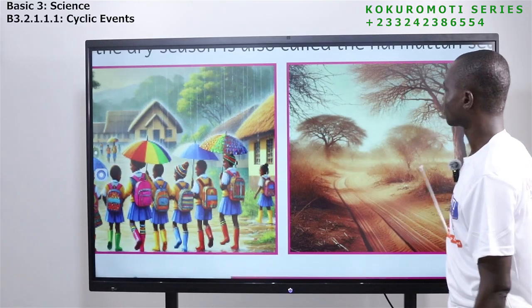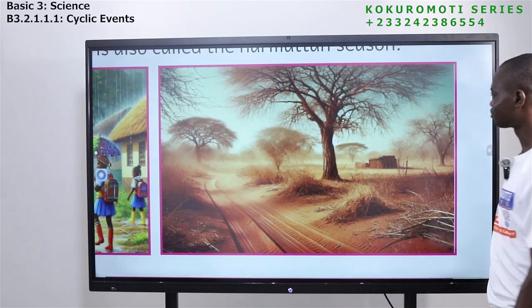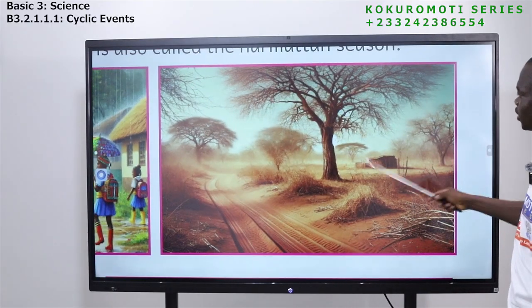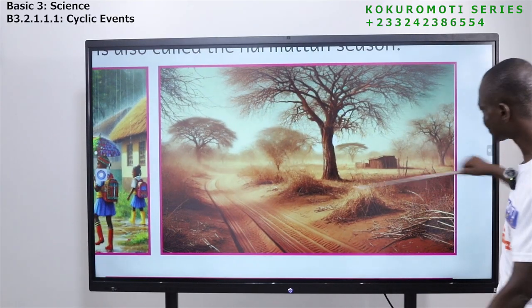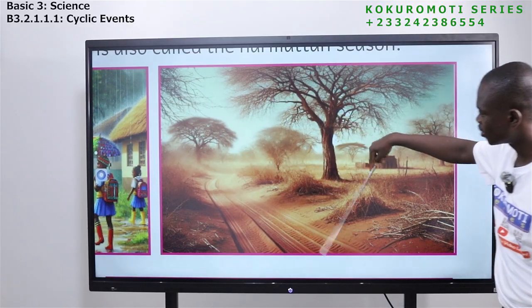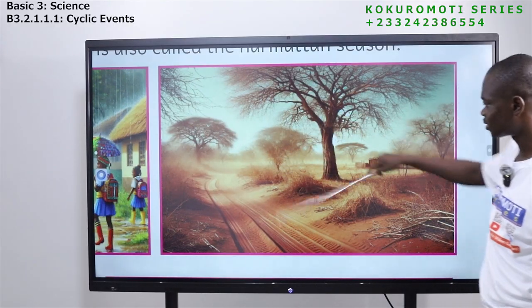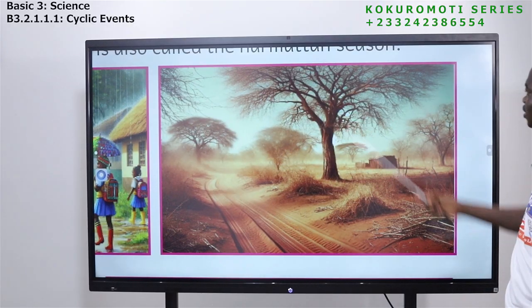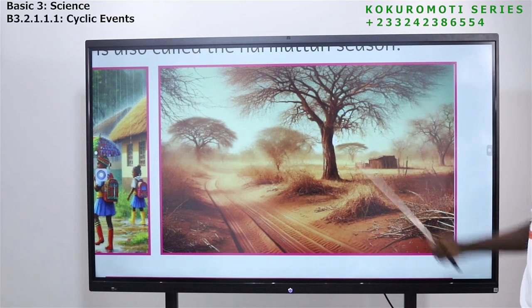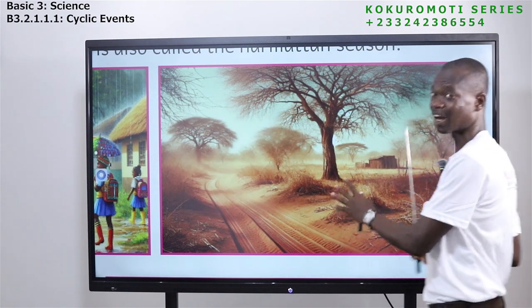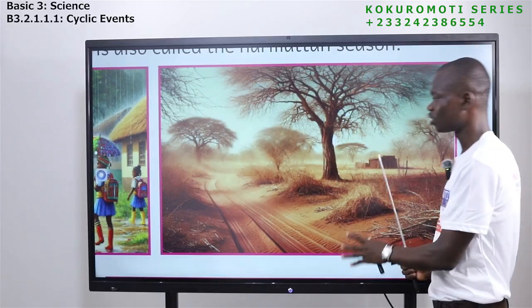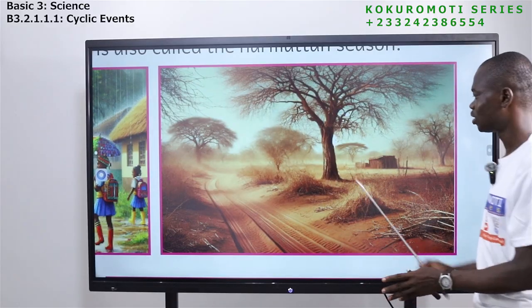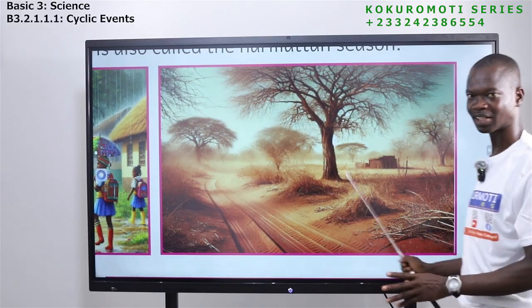Okay. Look at this side too. You see the tree, the grasses, and then what? Look at the road. Very, very dusty. All the grasses are dying. There are no leaves on the tree. Meaning this is what? The harmattan season or the dry season. There is no water at all. So this is what happens during harmattan season.